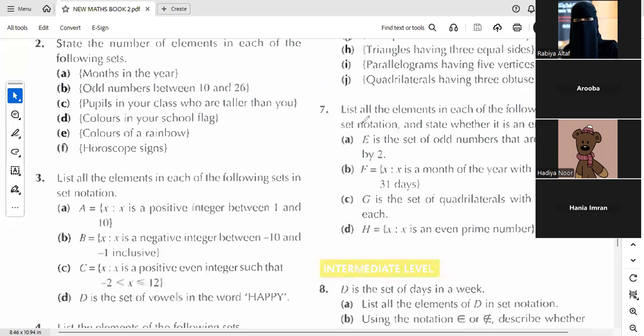First of all, we need to list down all the elements in the form of set notation, like E equal to curly bracket में हम पहले set को लिखेंगे, and then we need to state whether it is an empty set or not. So obviously अगर set में कोई element होगा नहीं, so it will be empty, otherwise it will not be an empty set. Okay, so for part A, E is the set of odd numbers that are divisible by 2. Is there any possibility कि odd numbers 2 से divisible हो जाए?